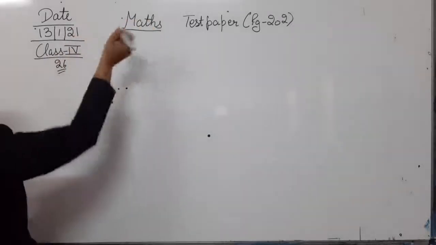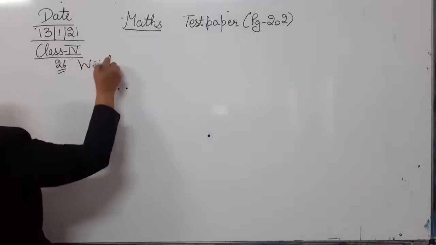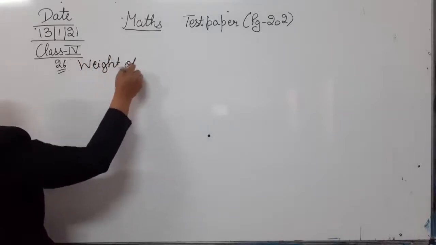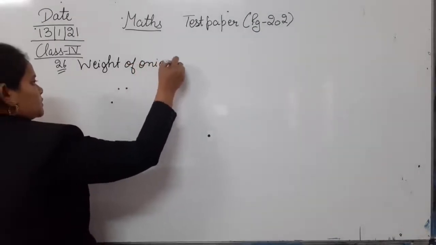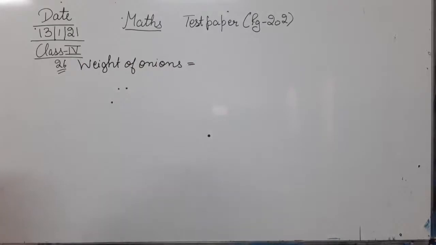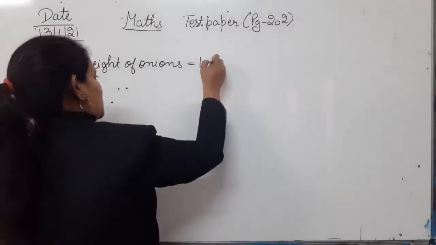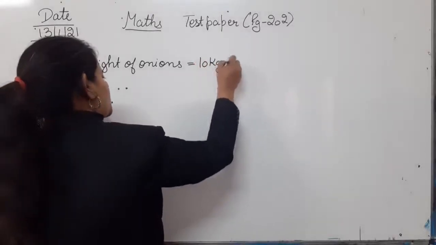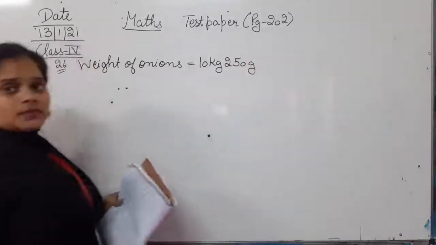Let's write down the weight of onions. What is the weight of onions? The weight of onions is 10 kg 250 gram. This is the weight of onions.